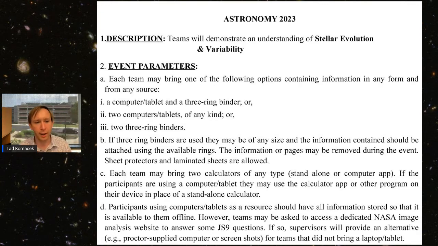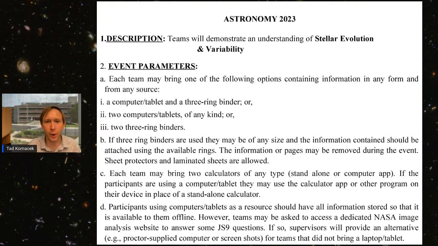One thing to note is, as in previous years, students may be asked to access a dedicated NASA image analysis website to answer questions using the software JS9, which is a version of the DS9 software that is publicly available on the internet. This is a version of the astronomical software that astronomers use to do image analysis. So this is our astronomy equivalent of hands-on activities. That's why the JS9 part of the event is so strongly focused on each year, especially at nationals: we want students to have the chance to actually do hands-on astronomy.